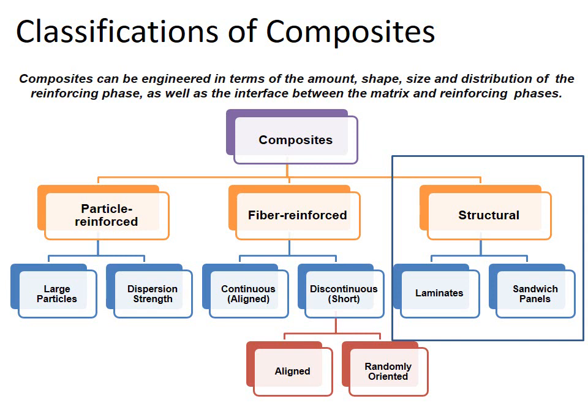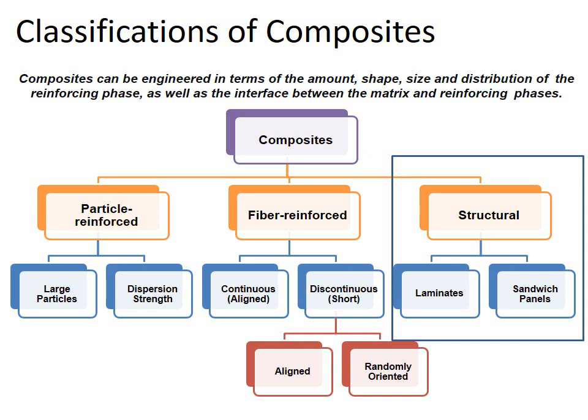One is called continuous fiber reinforced composite material, and the other is called discontinuous fiber reinforced composite material. As the name shows, the reinforcing material is present in discontinuous form. That's why the composite is called discontinuous fiber reinforced composite material.